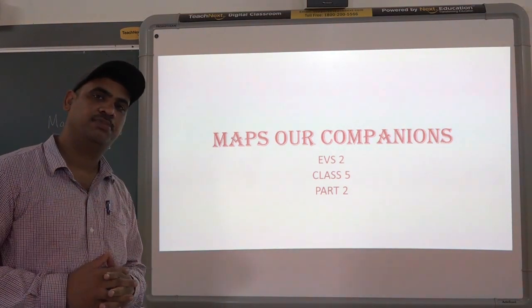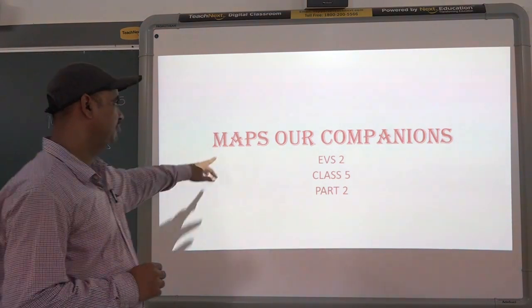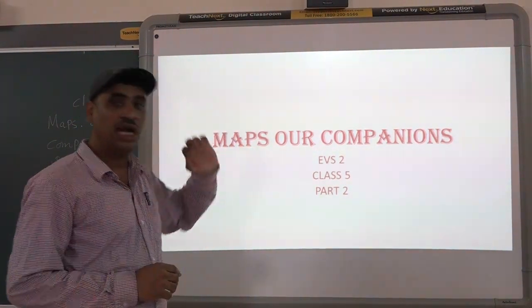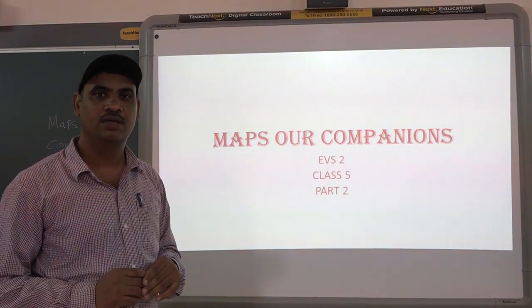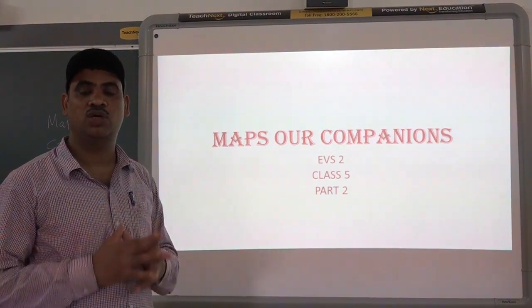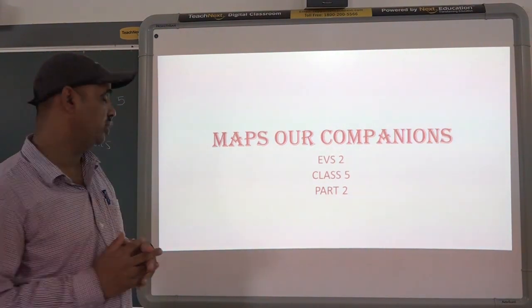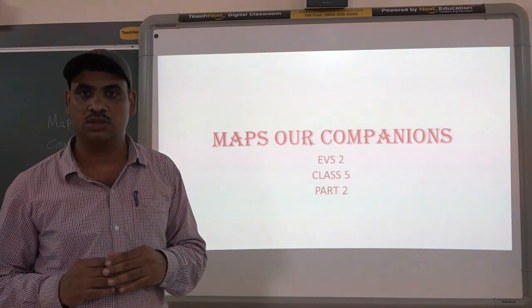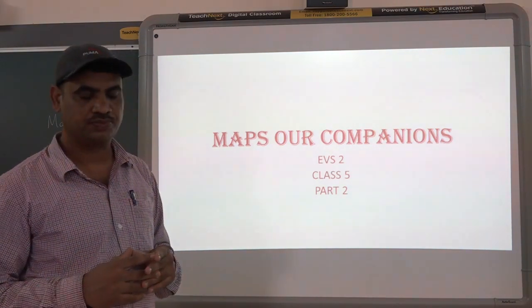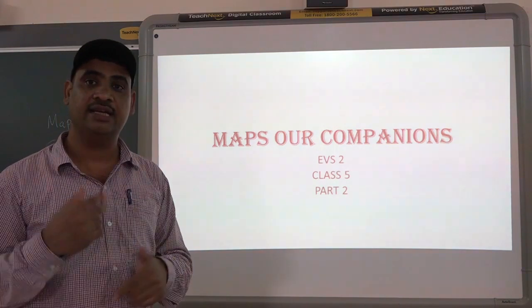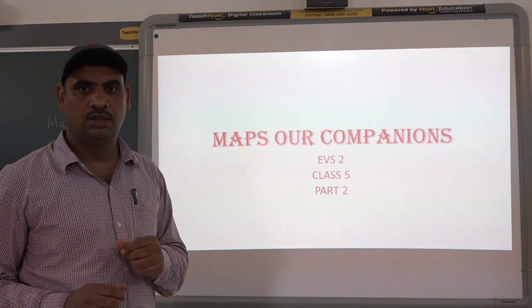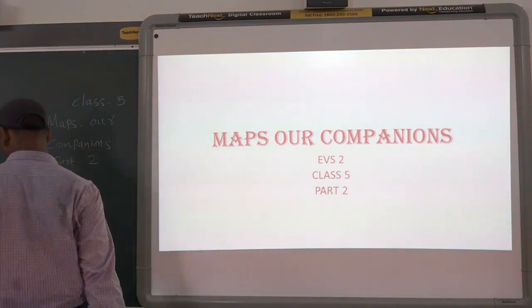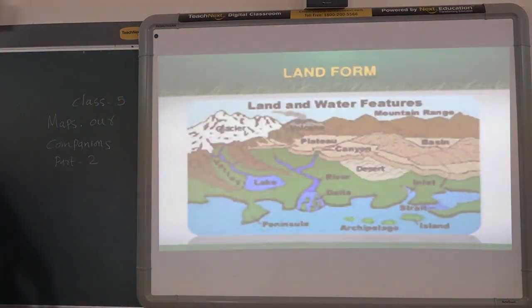In the last part we have seen what is meant by maps, then how it is our companion, and we have seen the importance of maps. Then we have also seen some of the landforms that are found on the earth. So this is the second part of the same lesson, maps our companion.